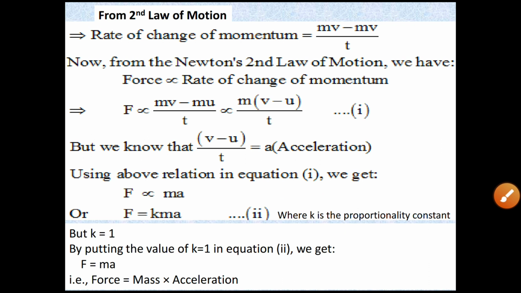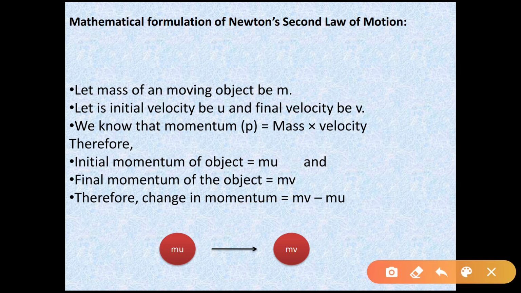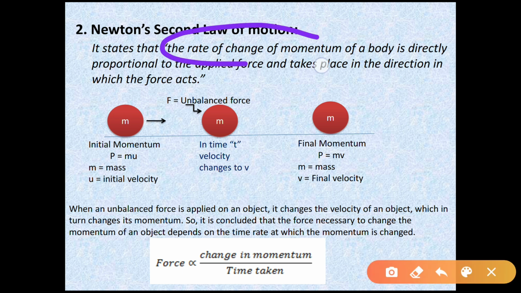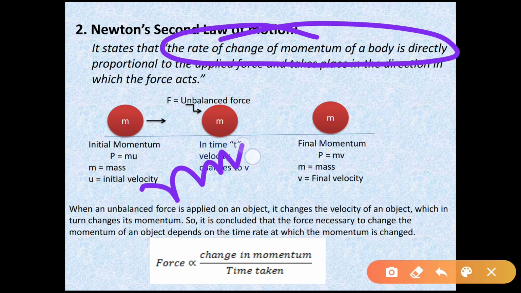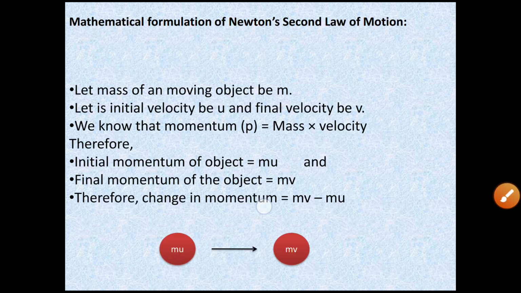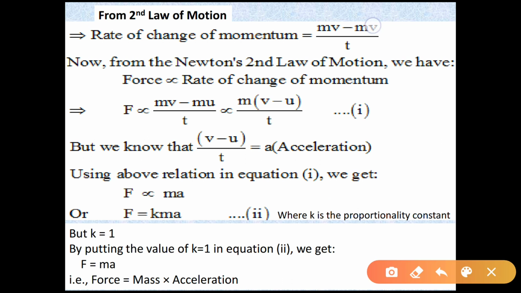Now from Newton's second law of motion, we have force is proportional to rate of change of momentum. If you see the statement of Newton's second law, the rate of change of momentum, that is mv minus mu by t, is proportional to the applied external force. The meaning of the statement is this. So mv minus mu by t is proportional to applied external force.